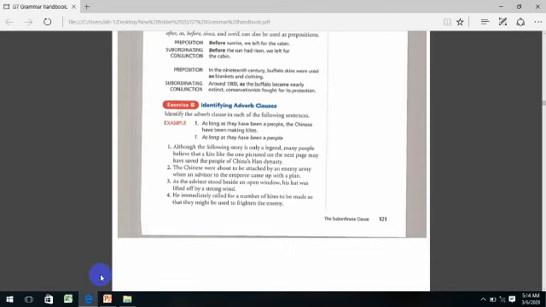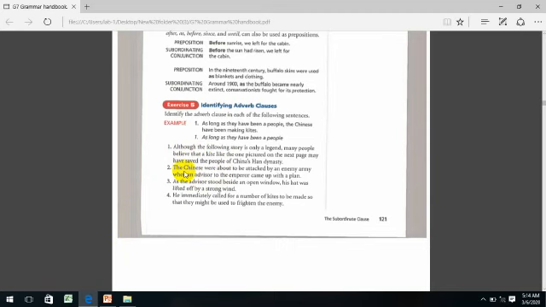Then I have to see the clause that follows it, which is the following story is only a legend. So that's the whole subordinate clause: although the following story is only a legend. That's our adverb clause.